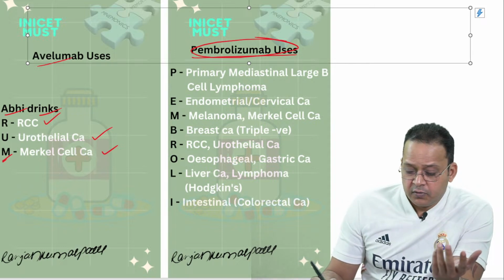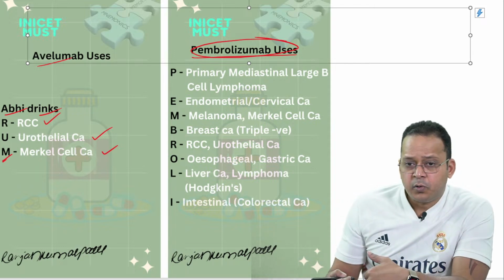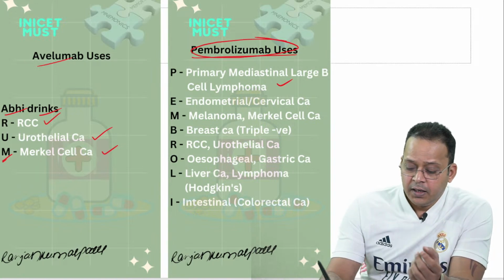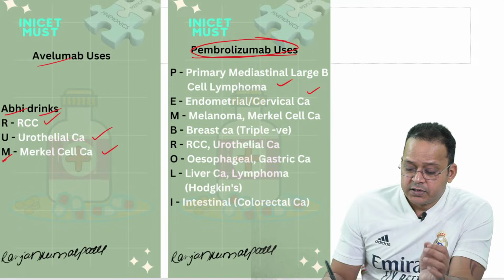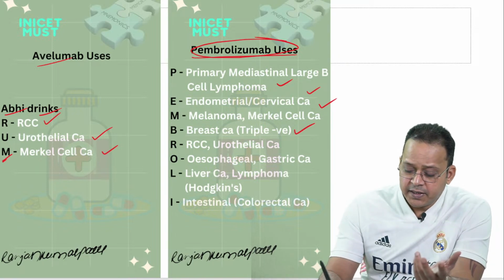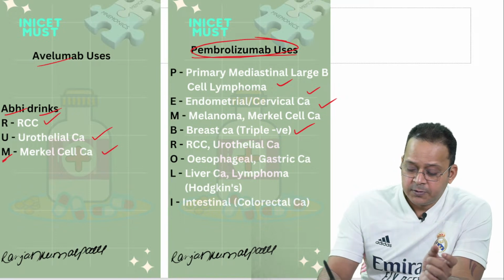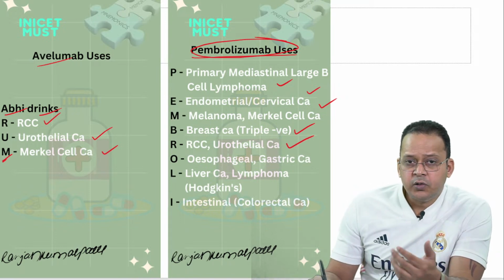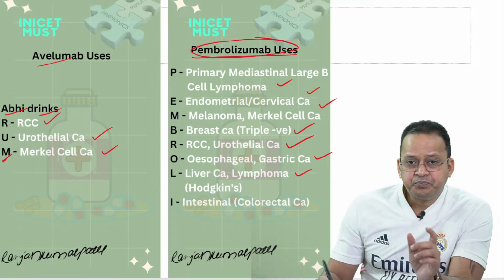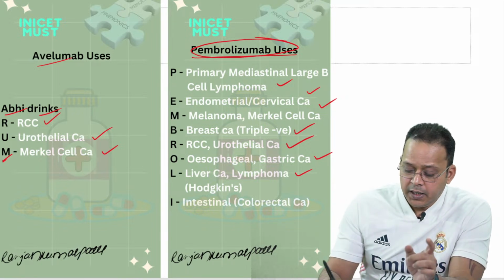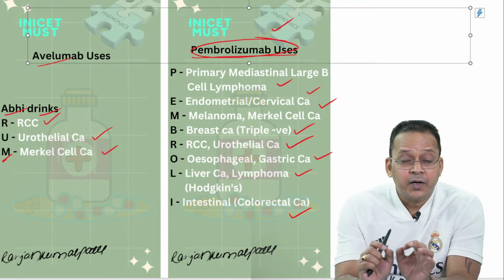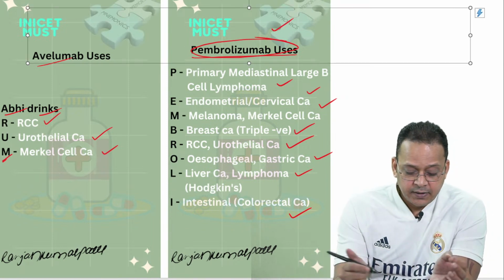See, uses of pembrolizumab you can remember as Pembroli: primary mediastinal large B cell lymphoma, endometrial or cervical cancer, melanoma, Merkel cell cancer. So these are the skin cancers. Breast cancer, again triple negative breast cancer. Renal cell cancer, urothelial cancer, esophageal or gastric cancer, liver cancer, Hodgkin's lymphoma, and intestinal cancer, colorectal cancer. Pembrolizumab uses have already been asked in the Ionized set, right?